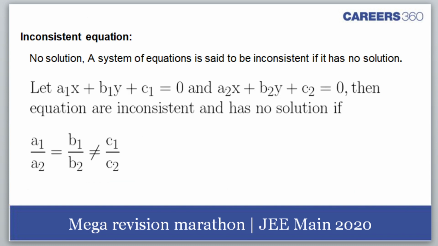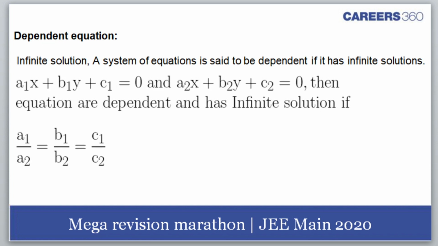So here we come to inconsistent equation. Inconsistent equation is when the lines are parallel, a1 by a2 is equal to b1 by b2, not equal to c1 by c2. So this is the condition for inconsistency. In this case, there would be no solution. Then dependent equations. These are dependent equations. They have infinite solutions. Why? Because the lines are coincident.